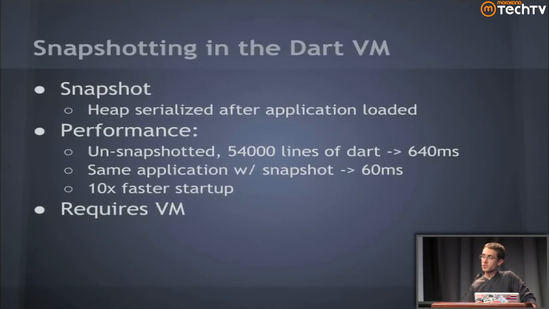So we talked about the snapshot, it's come up a couple times. This stat's really cool. You can think of something like a 54,000 line Dart program, which is not even that big. Sending that whole unsnapshotted version over the wire, you're going to get something like 640 millisecond startup. Snapshot it, send the snapshotted version over the wire, 10x faster startup. This is really important. Anything we can do to make the web faster, and we have many different angles here, from working on the protocols to working on the snapshotting to working on the rendering engines, et cetera, all to make the web faster. This is an important element.